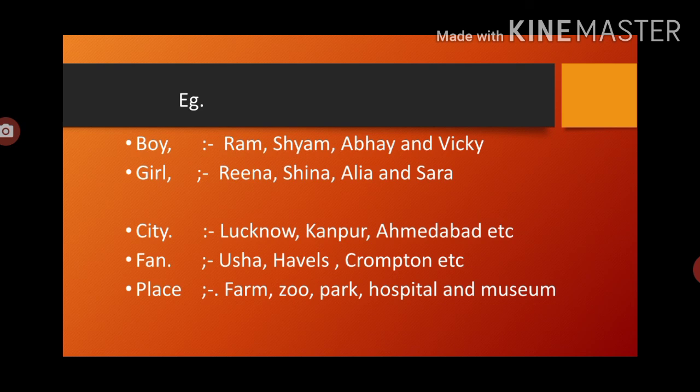These are simply the fans, the types of fans. Okay. Now the places: farm, zoo, park, hospitals and museum. These all are places. So what is the common here? The word place is common to each and every one, because all of them are places. So place is the common noun here.